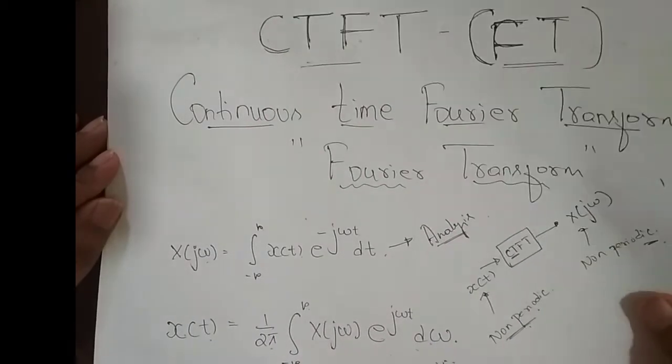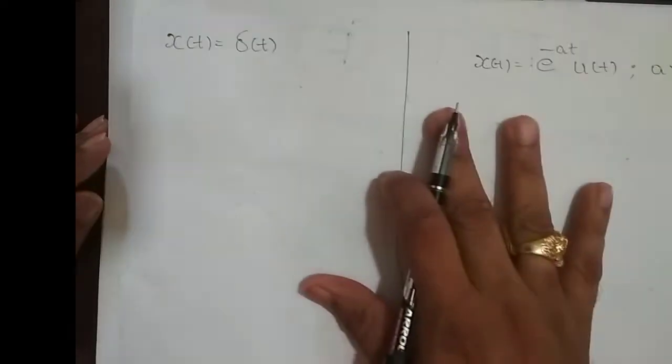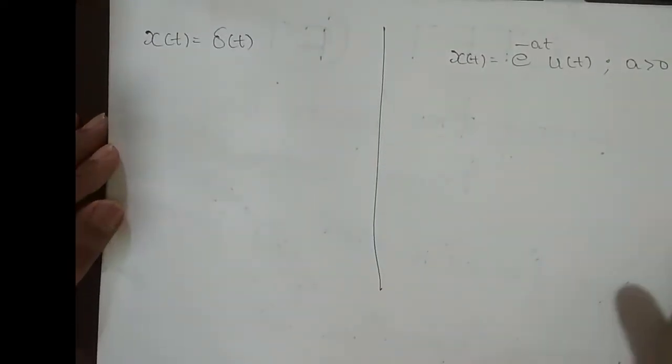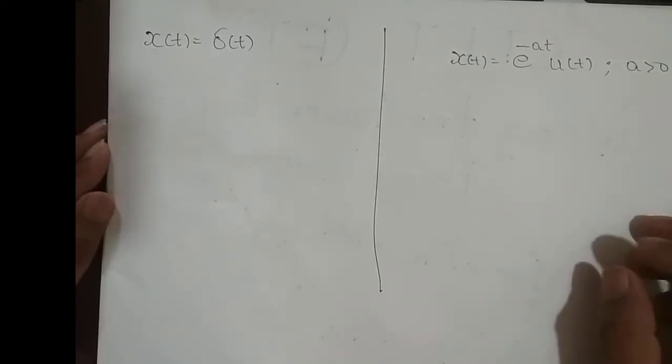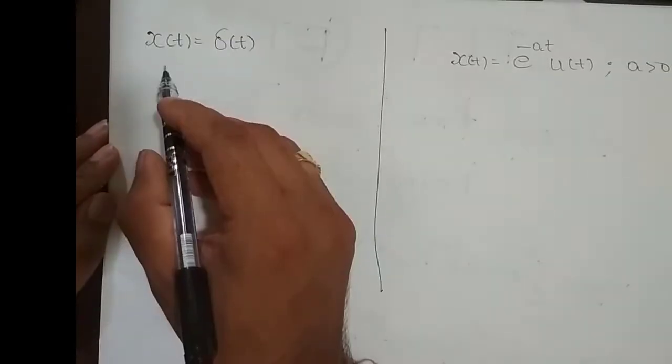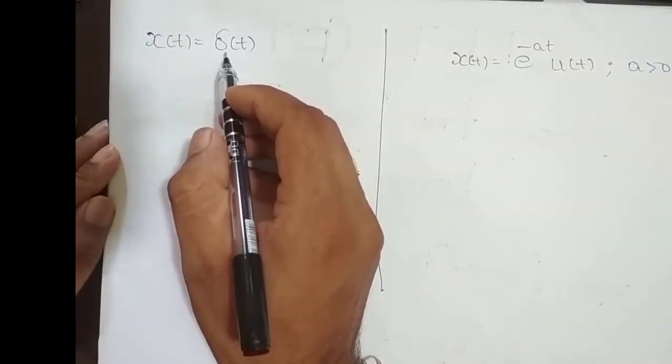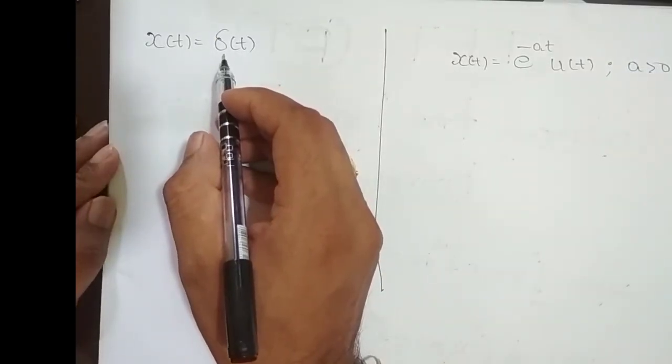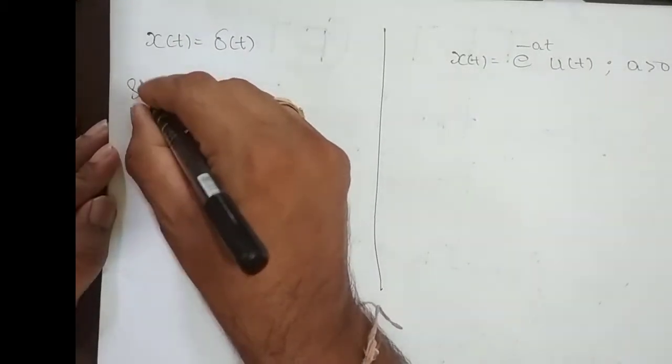Fine. So we shall take a few basic problems on Fourier transform. Usually, in short, we call it the Fourier transform. Whenever we say Fourier transform, it is the continuous time Fourier transform. Now I need to find the Fourier transform of x of t equals delta of t, which is a unit impulse function. We shall try to solve it.